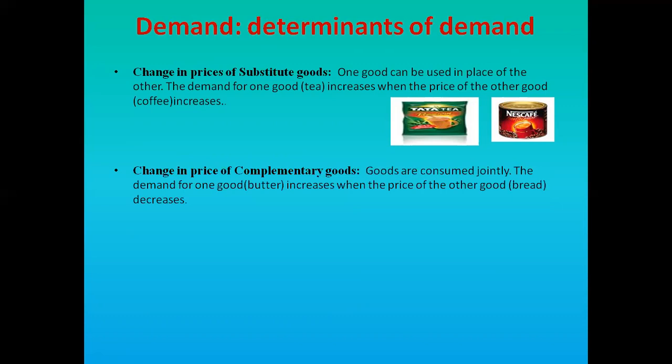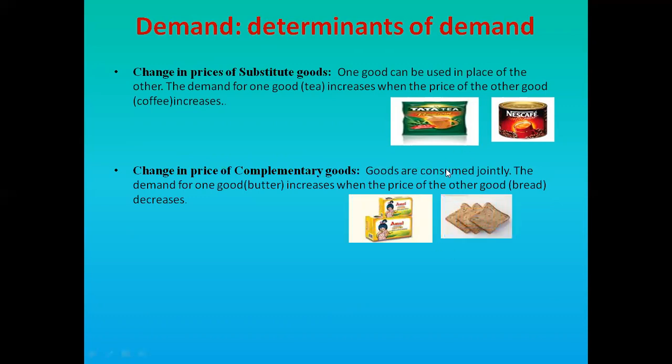Next is complementary goods price. Complementary goods are those goods which are consumed jointly. Bread and butter are the best examples, because when we are consuming bread, we put butter on the bread. Now, when the price of bread decreases, what happens? We tend to buy more bread. Now, if we want to eat more bread, we will put more butter. So the demand for butter will increase when the price of bread decreases. In this way, changes in the price of complementary goods affect demand.